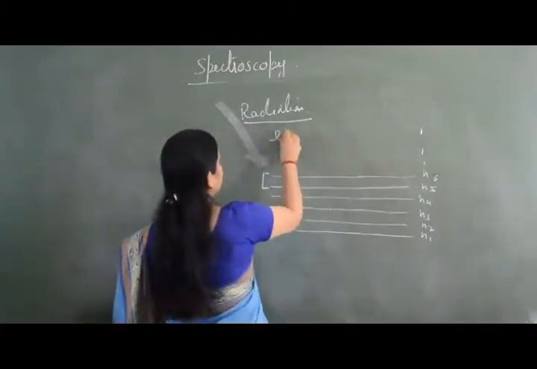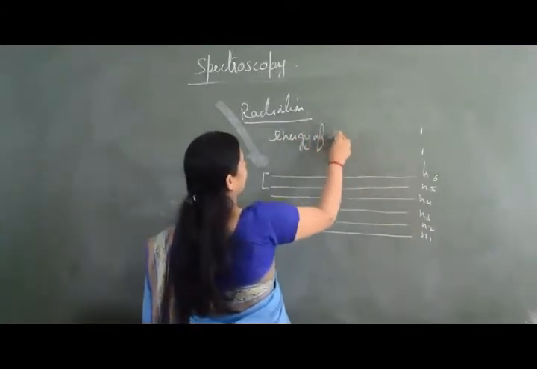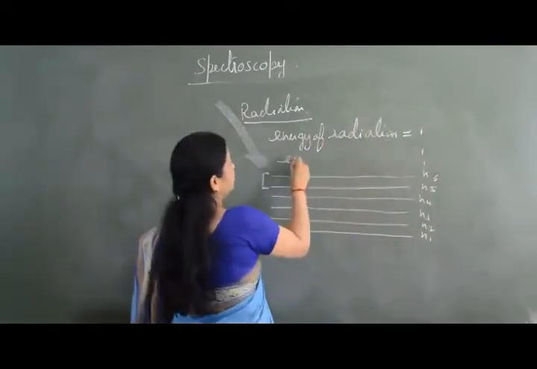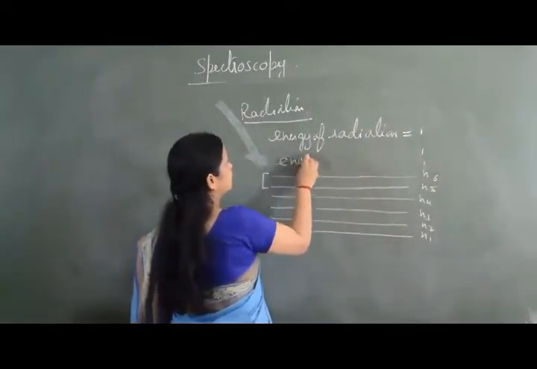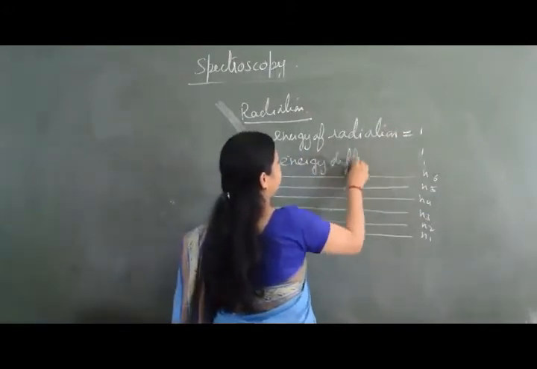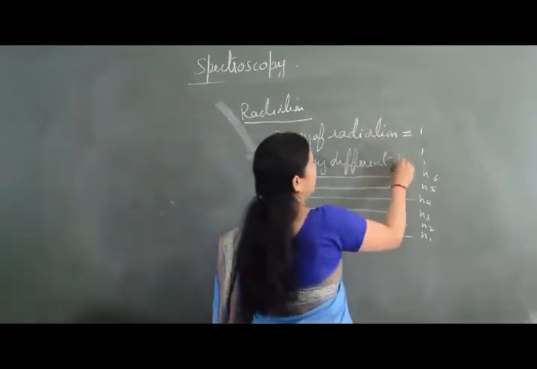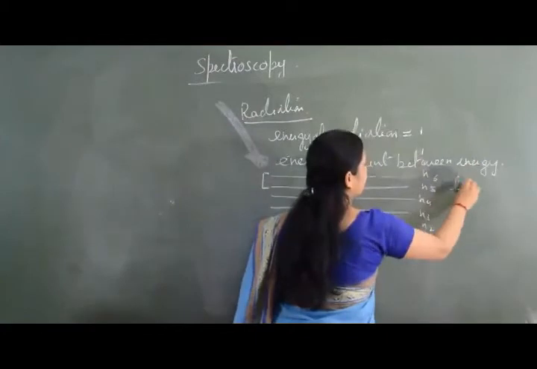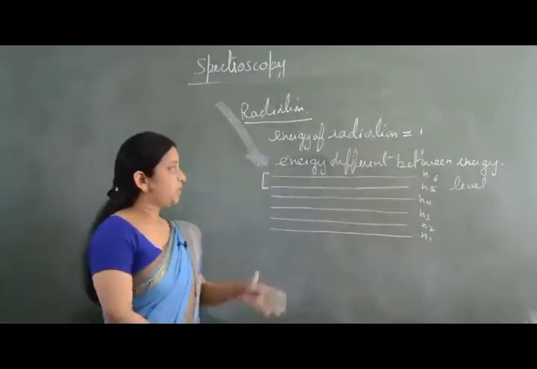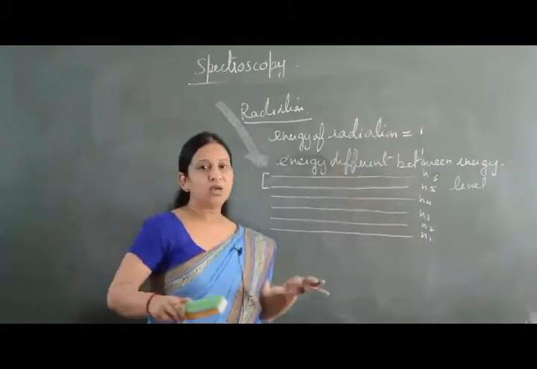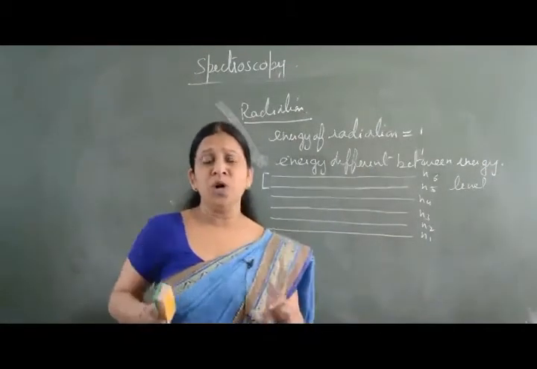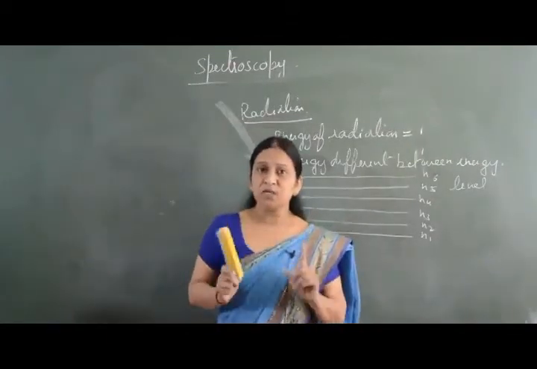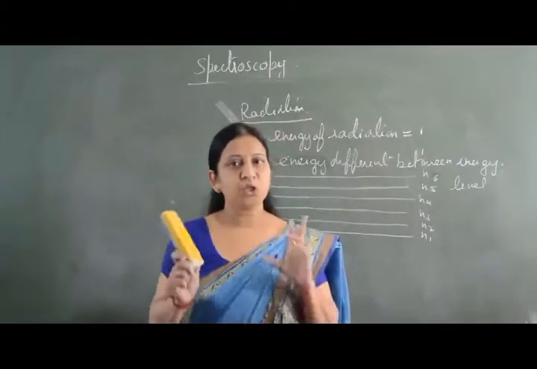When the energy possessed by the radiation is equal to the energy difference between two energy levels, only then can this radiation interact with the molecule. If the energies do not match, then there is no interaction. So again, this is the condition for interaction between the radiation and the molecule.